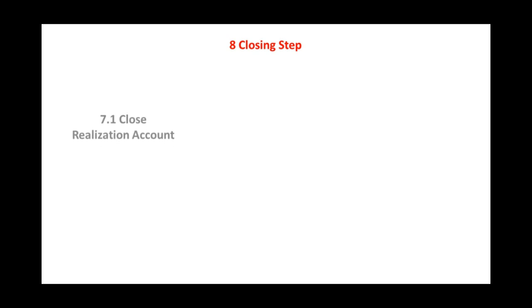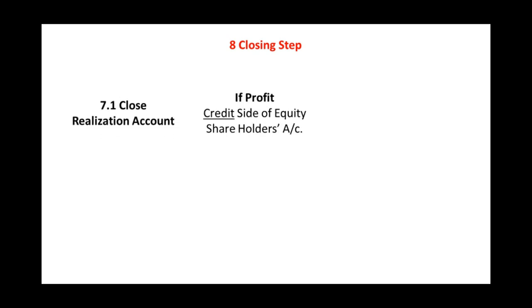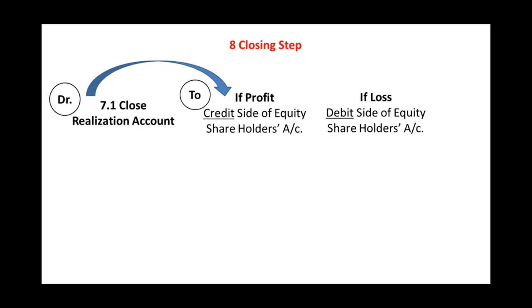First of all, you need to close realization account. Either there will be profit, then it should be transferred to the credit side of equity shareholders account, or there will be loss, then it should be transferred to the debit side of equity shareholders account. The journal entry in case of profit: realization account debit to equity shareholders account.